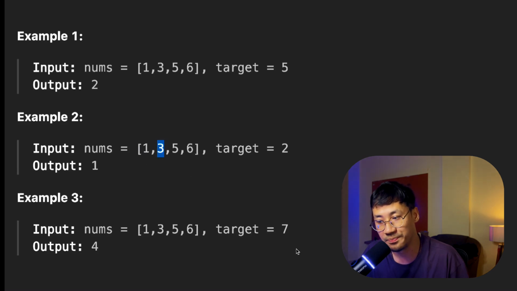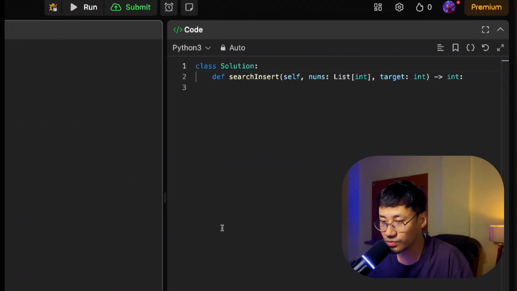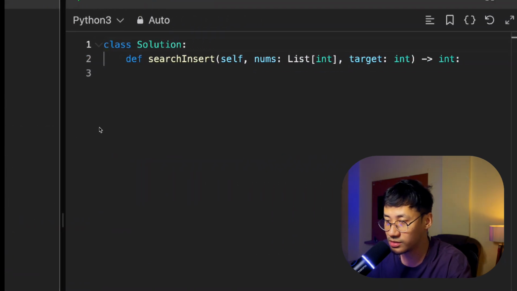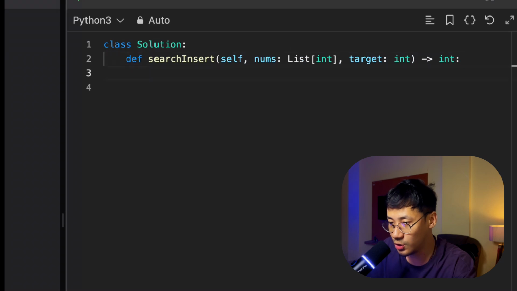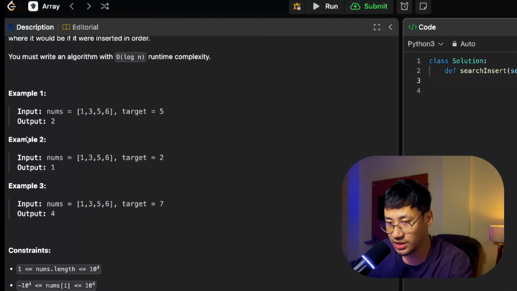So 0, 1, this one 0 no, here no, here no, here no. If all of this ends, then you can return the length of the array, that is 0, 1, 2, 3, 4, because obviously, if all of these are smaller, then it needs to be outside this. Okay, so that's it. So I just need to run a loop. It is very simple. Understand the logic.